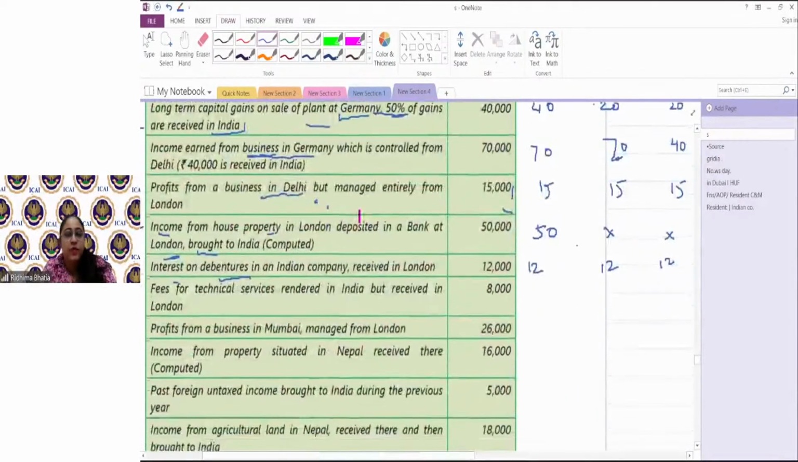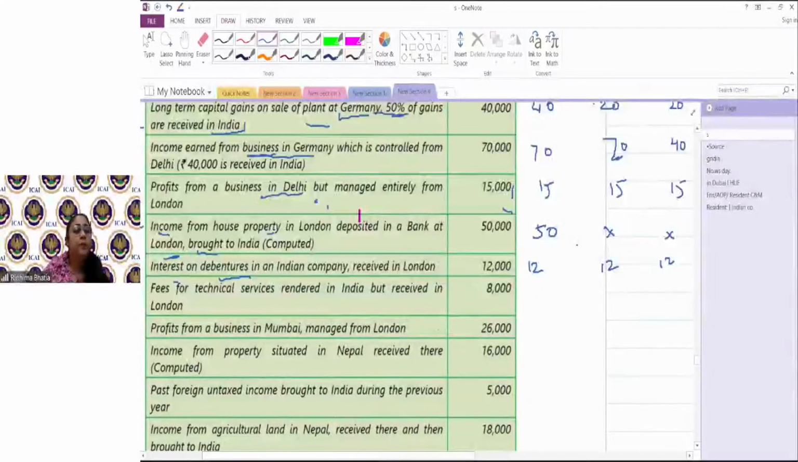Next, fees for technical services rendered in India but received in Japan. Does not matter. Services are rendered in India, received in Japan. Total everything would be taxable. But if services would have been rendered outside India and received outside India, then when would it be taxable? If it is used for a purpose of business generation or any income generation in India by a non-resident, or if it is not used for any purpose outside India for business or income generation by a resident. Okay?